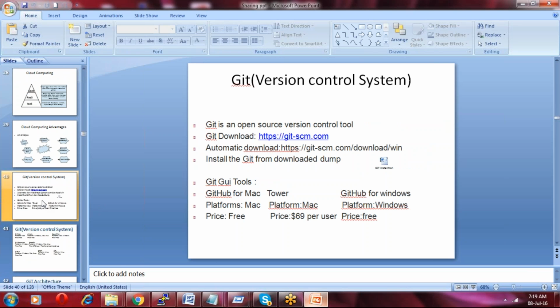Yeah, so we have seen yesterday. git-scm.com, we can download it and then directly install it. Once we install it, we can get a Git Bash. Using the Git Bash, you can work in Windows in a Linux-like environment.